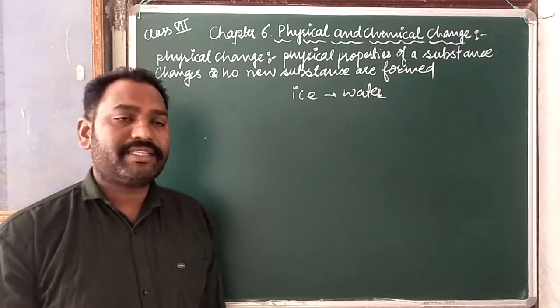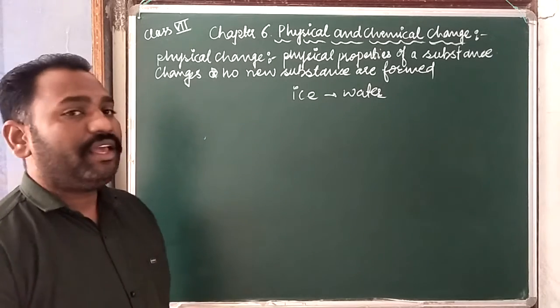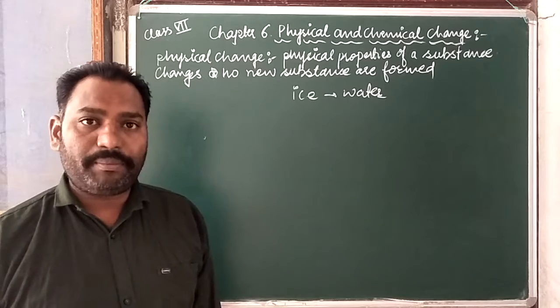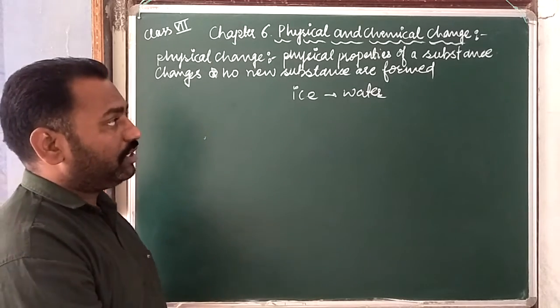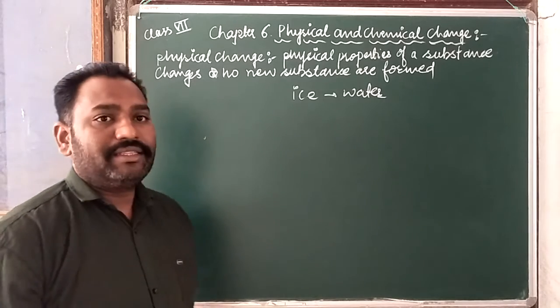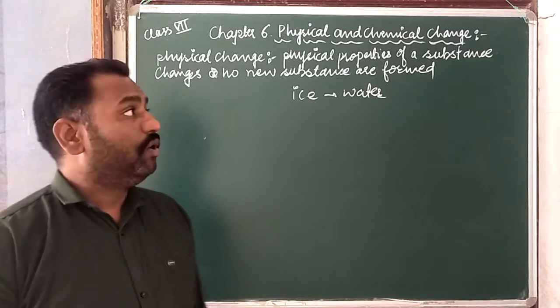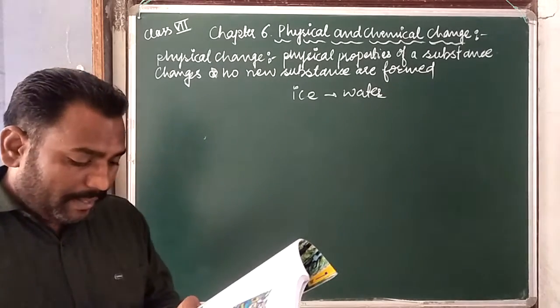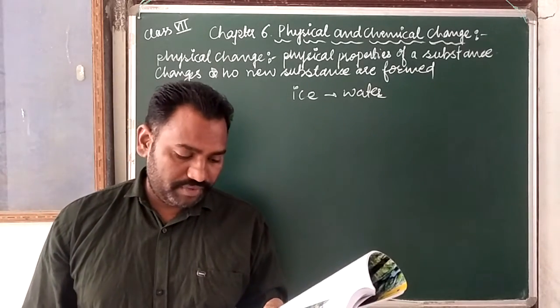So when ice changes to water, or water changes into water vapor, then back to water and again to ice, these are all physical changes, because no new substance is formed.